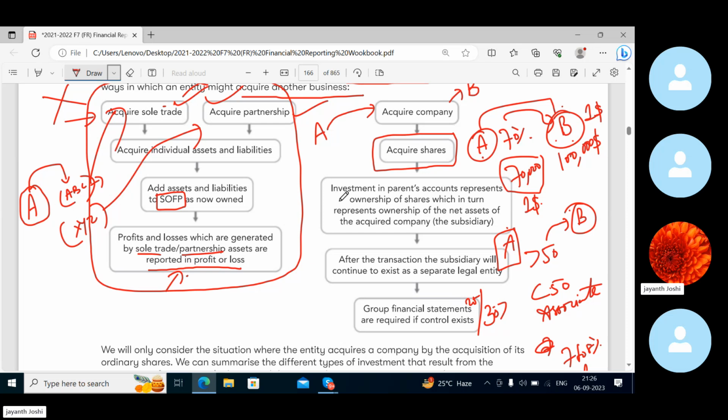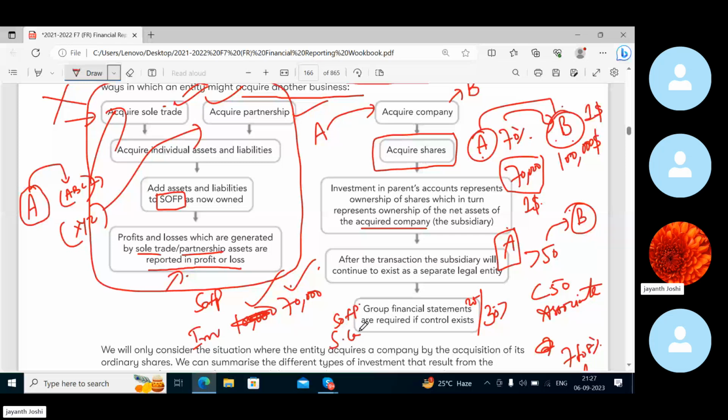So let's see some points here. Investment in the parent's accounts represents ownership of shares, which in turn represents ownership of net assets of the acquired company. So you'll be seeing the balance of investments of, suppose, 70,000. This is nothing but the parent company has acquired, let's say, 70,000, and this will be investment. In the statement of financial position of the subsidiary, they will be showing share capital of like 100,000, right?